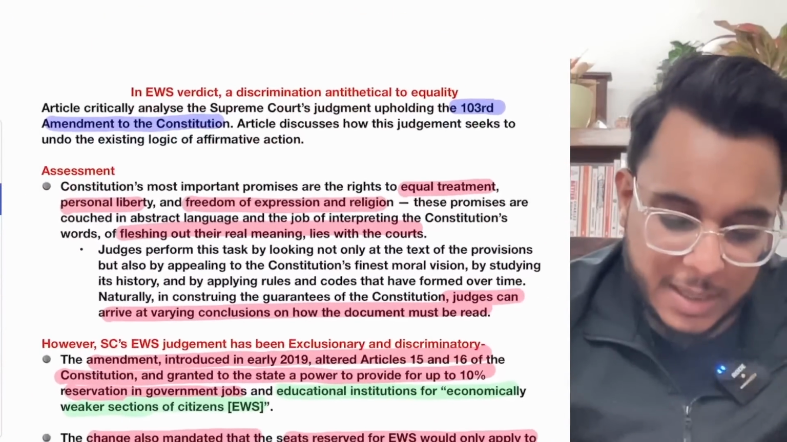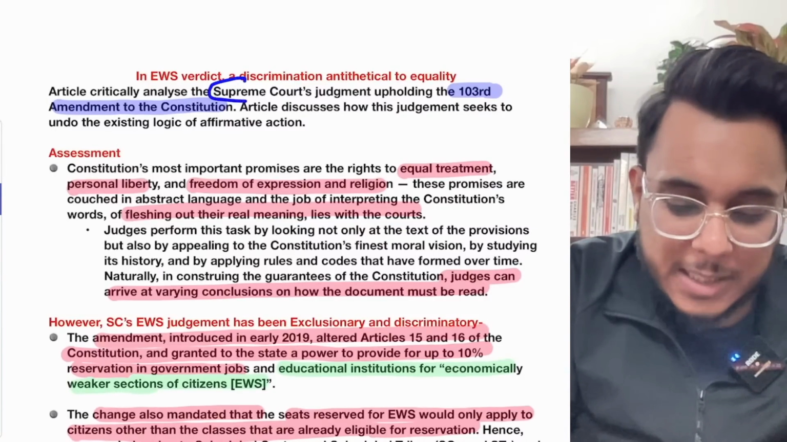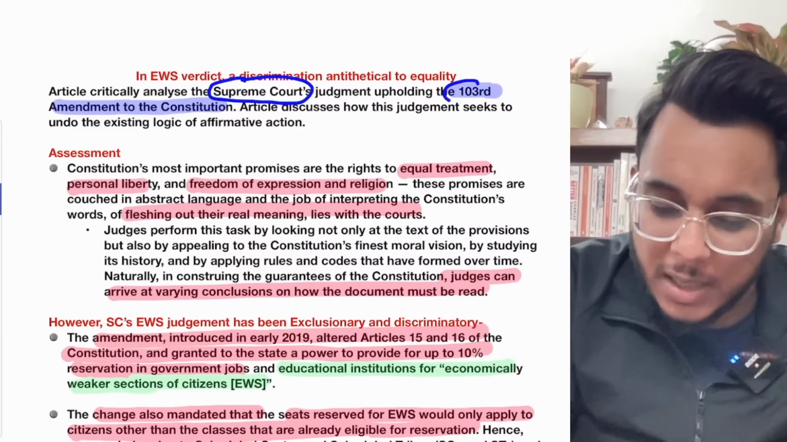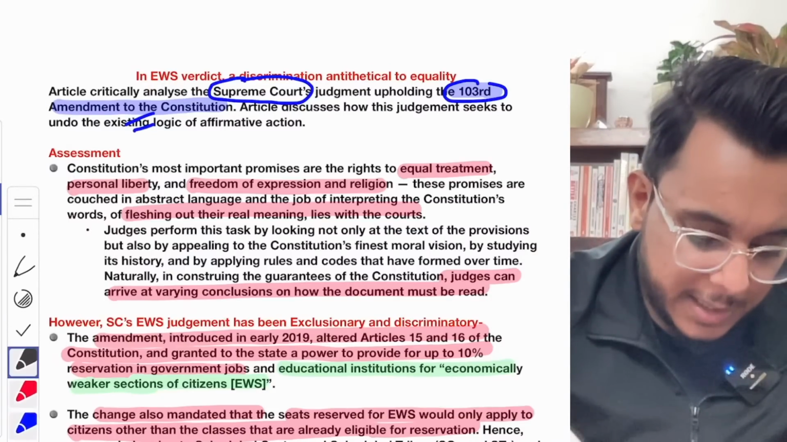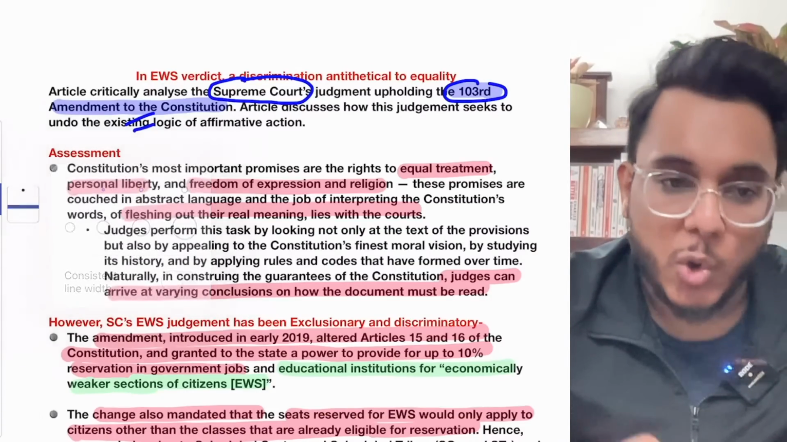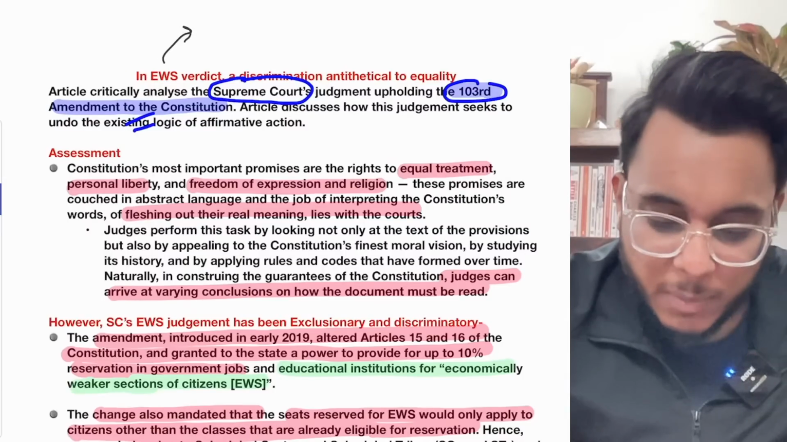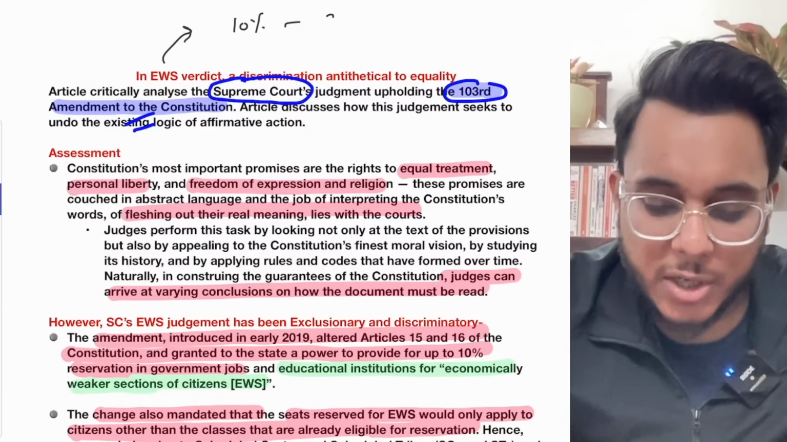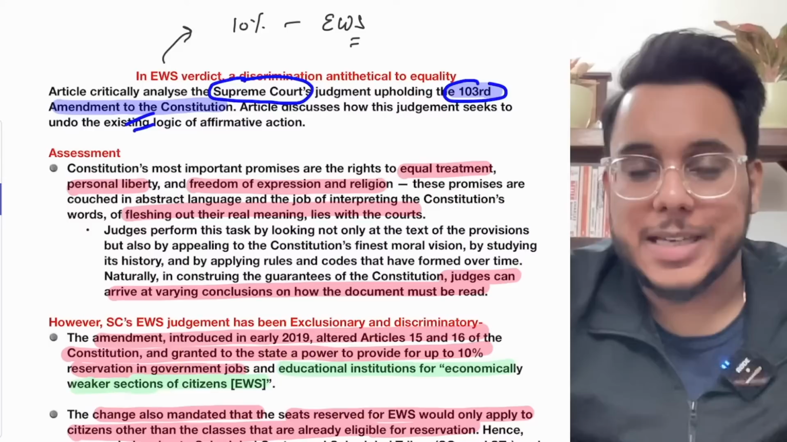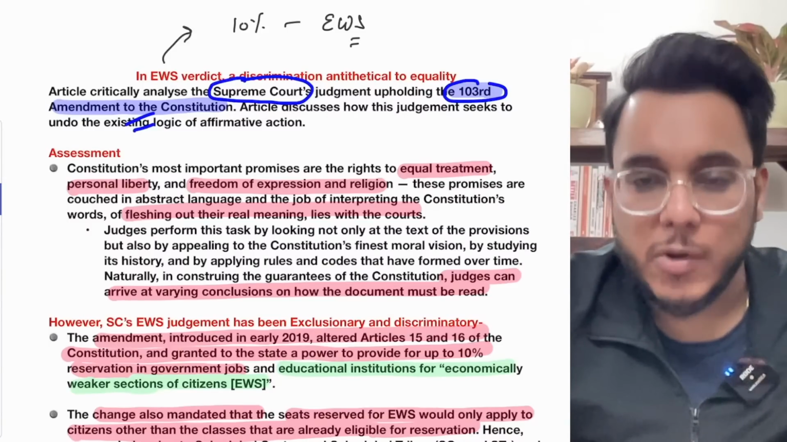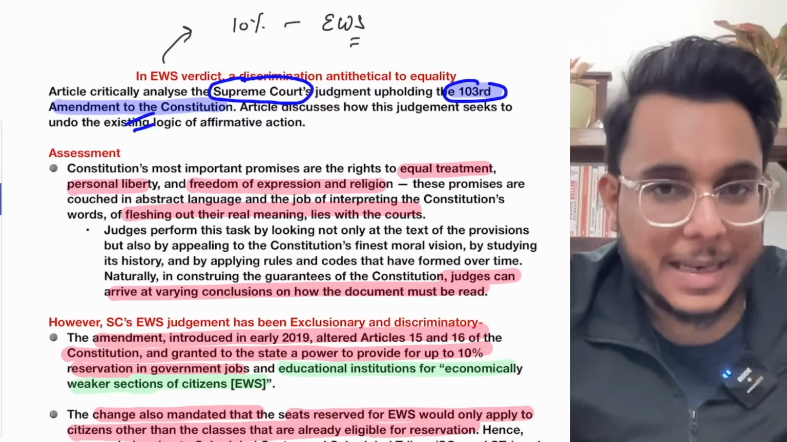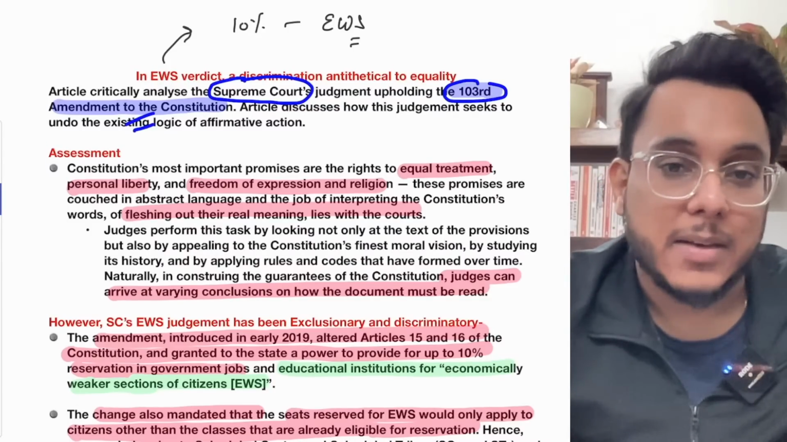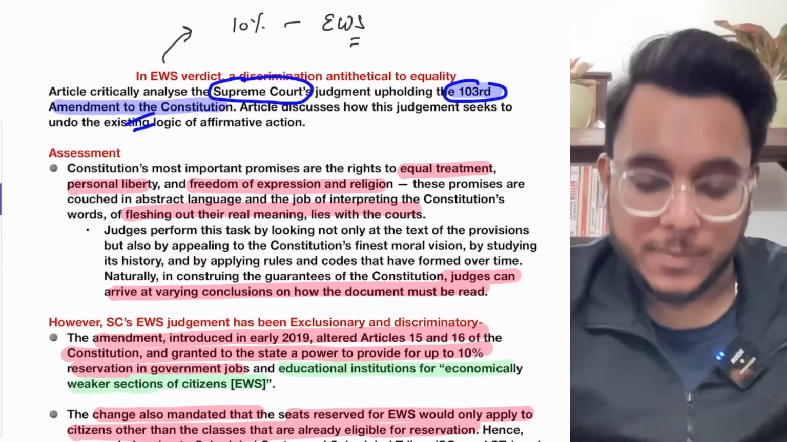Now see this particular thing. Recently, the Supreme Court has given its judgment and upheld the 103rd Constitutional Amendment Act. Now, what was this 103rd Constitutional Amendment Act? In case you don't know, this Amendment Act provided 10% reservation to the economically weaker sections. Economically weaker sections will be those whose household annual income is less than 8 lakh rupees, and there are other land holding criteria.